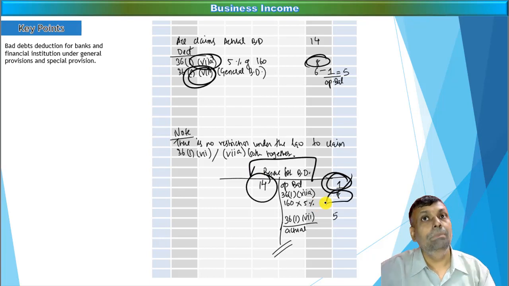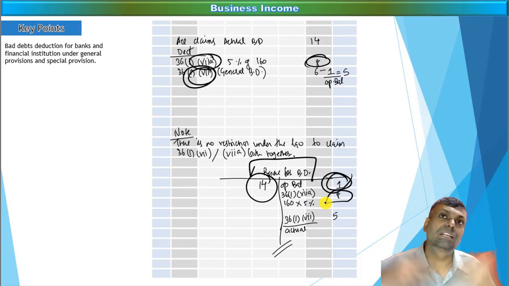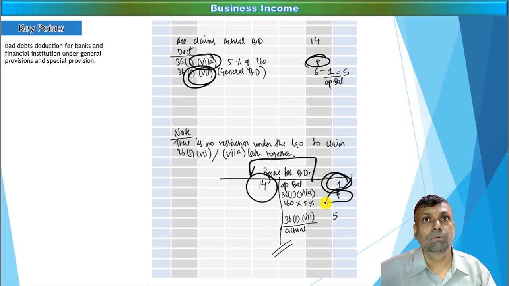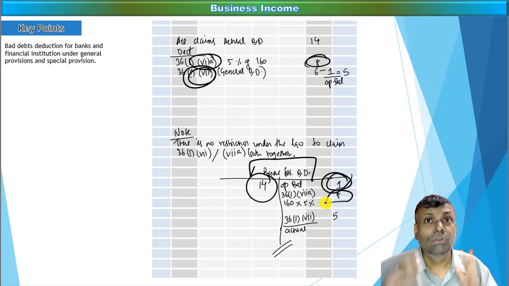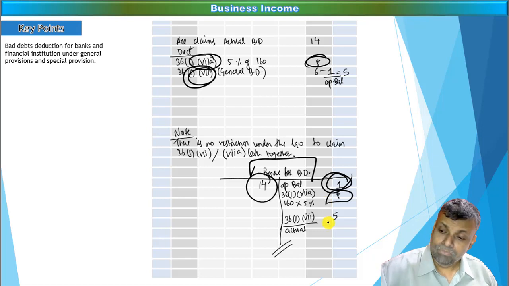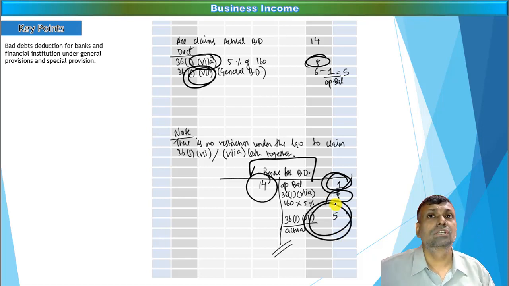So to that extent of 1, because a reserve opening balance means that in the earlier years you might have got the excess deduction by virtue of the specific provisions. So to that extent, current year bad debts will not get the deduction. However, in the excess balance, that means if your reserve account becomes a debit balance because of the actual bad debts being more, that excess balance will be allowed as a general deduction.